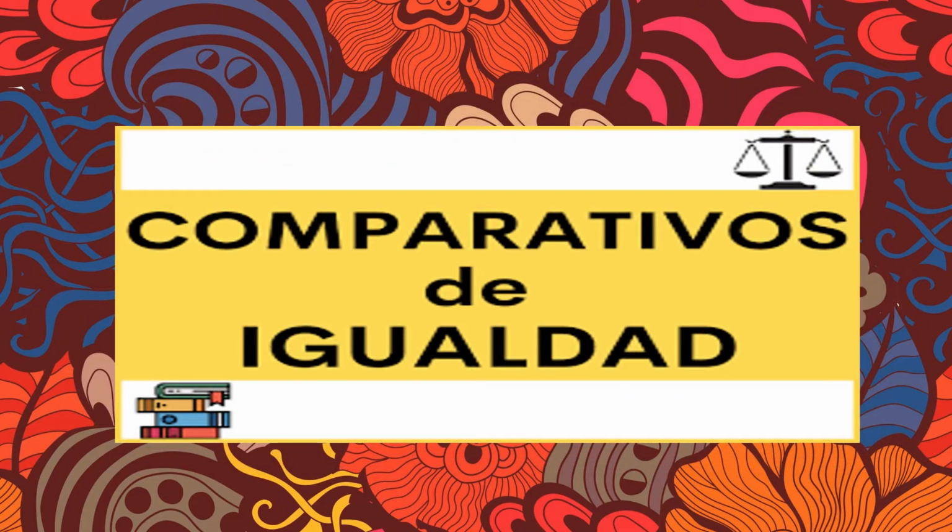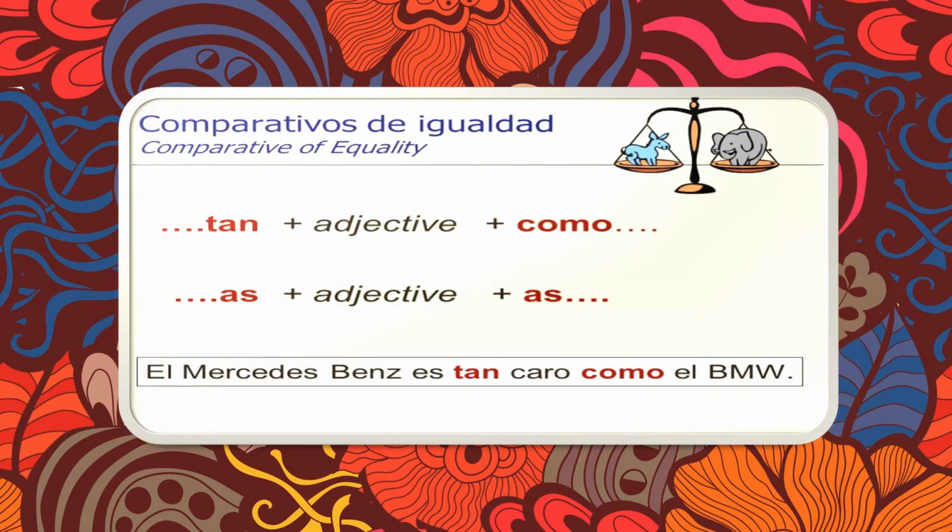Comparatives of equality are used to show that two things or people are similar. There is no difference between the subject and the object. They can be used with adjectives, nouns, and verbs. Let's first do the comparatives of equality.